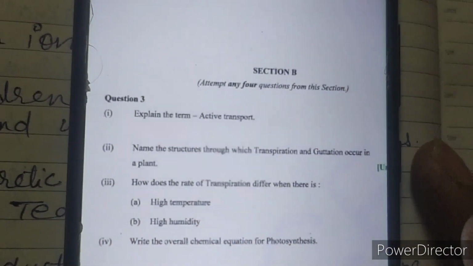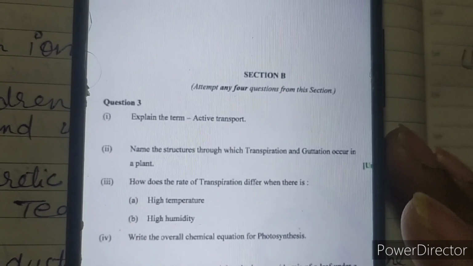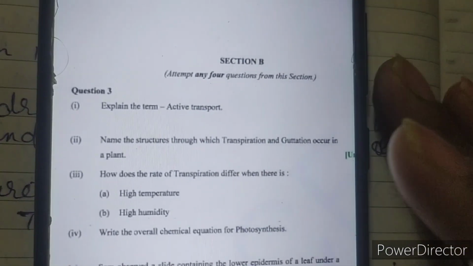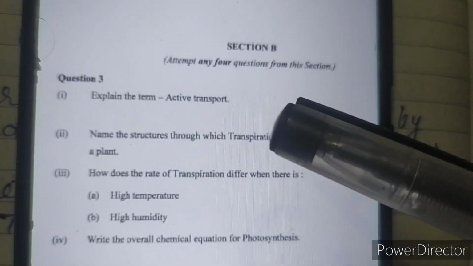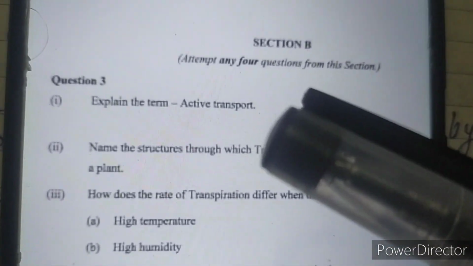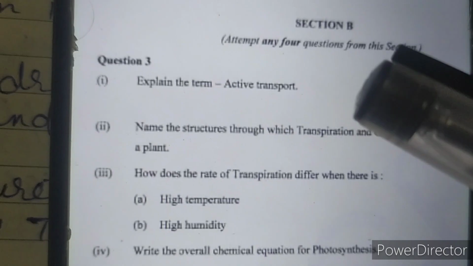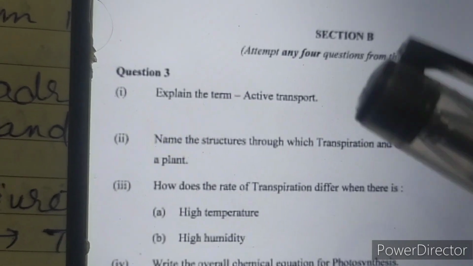Dear students, in this video we will solve section B of the ICSE specimen question paper Biology 2025. So let's see question number 3 first in section B. The first question is explain the term active transport. So active transport, you have to give the definition.